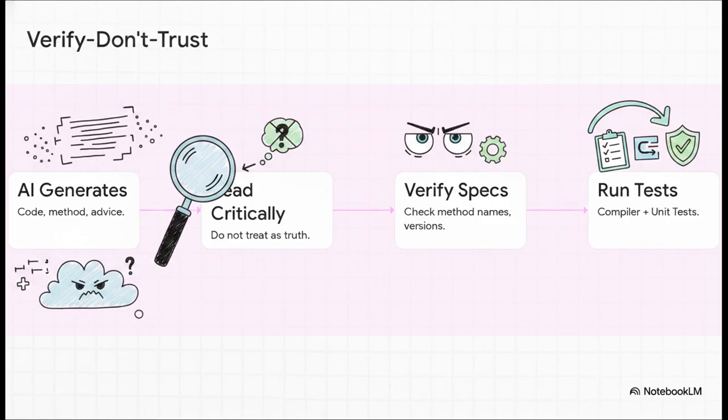Enter the 4-step verify don't trust loop. Step 1, the AI generates the code or advice. Step 2, you read it critically. Never, ever treat it as gospel truth. Step 3, verify the specifics. Actually go check those method names and library versions. And finally, step 4, run your tests. Hit the compiler, run the unit tests. You only ship once you've successfully passed step 4.